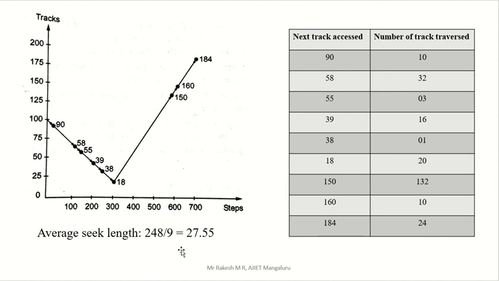Now how to calculate the average seek length? Just add 10 plus 32 plus 3 plus 16 plus 1 plus 20 plus 132 plus 10 plus 24, divided by the count. How many? 1, 2, 3, 4, 5, 6, 7, 8, 9. Nine numbers. So 248 divided by 9 is equal to 27.55. This is your average seek length. You have to calculate this for the SSTF method. Once this is over, we will go for the next method.